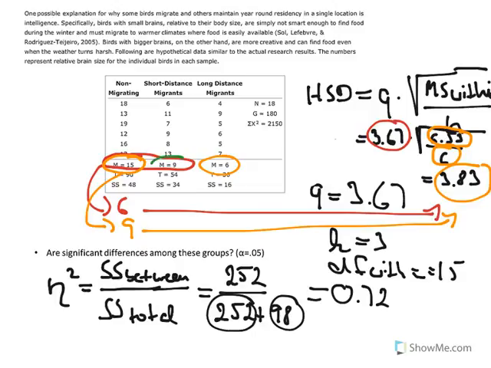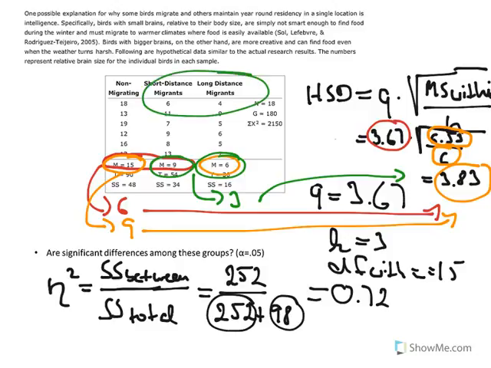If we look at the difference between 2 and 3, we see that 9 minus 6, that's only 3 years. And that is smaller than our value, so it's not significant. So you can see that there's no significant difference between these two, but it is significant for all the other ones.